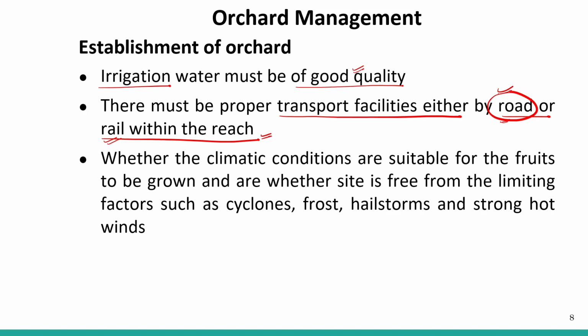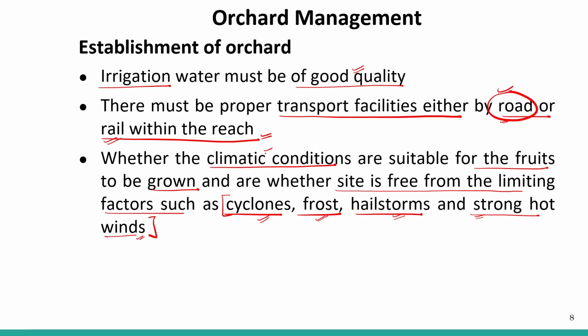Whether the climatic conditions are suitable for the fruits to be grown, and whether our site is free from limiting factors such as cyclones, frost, hailstorms, and strong hot winds. This should also be considered: that this particular area does not have cyclones, frost, hailstorm, or strong hot winds during adverse climatic conditions.